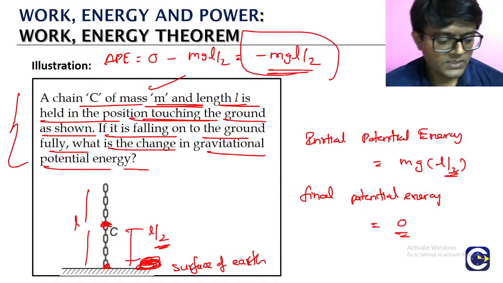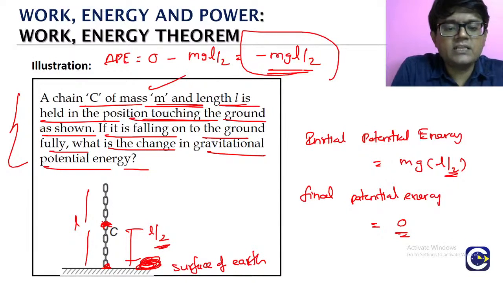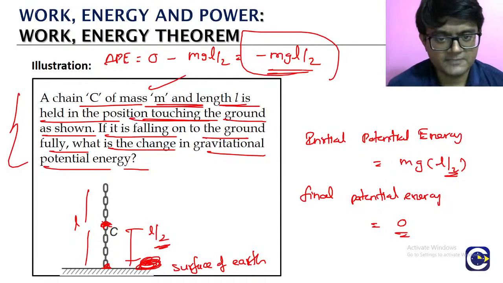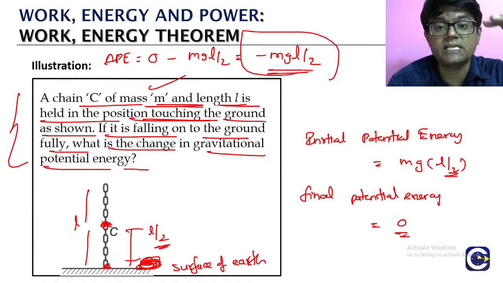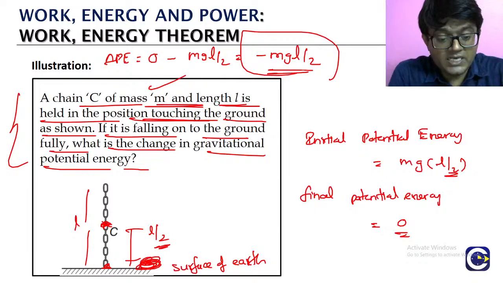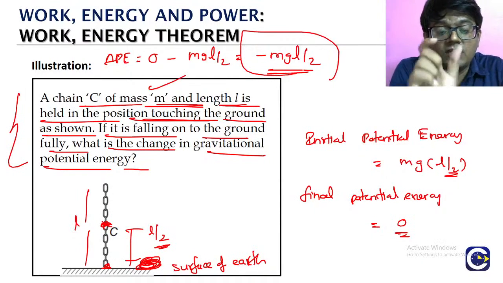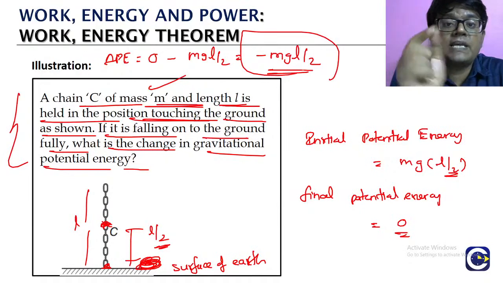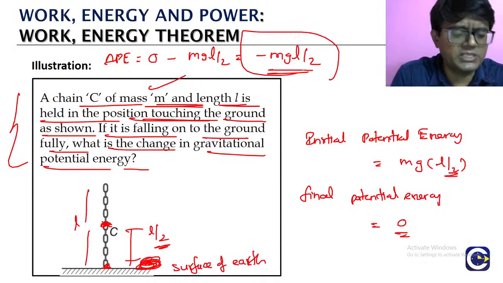Okay, so this is about the concept of the gravitational potential energy. Taking the surface of the earth as a reference, the potential energy of an object at a height h above the surface of the earth is mgh. If you are going down from the surface, in the mgh formula you have to put the h value as negative. Okay, so this is about the gravitational potential energy.